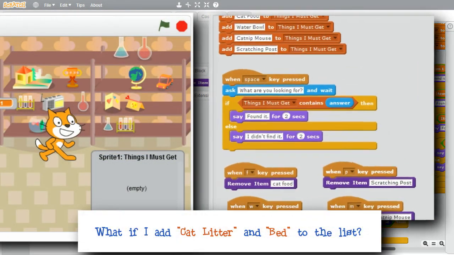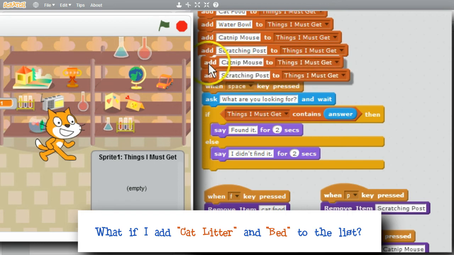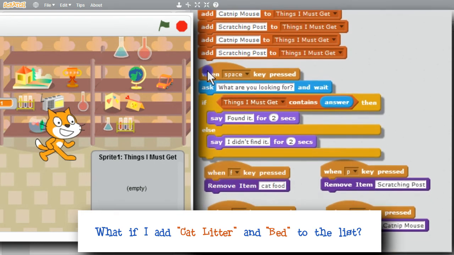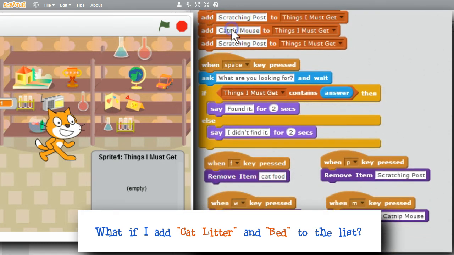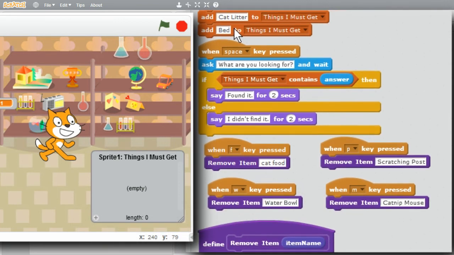What if I want to add more items to the list? Cat litter and bed. I'll copy the adds, make a little room, change this to cat litter, change the last one to bed. I'll add handlers for L and B to remove cat litter and bed.